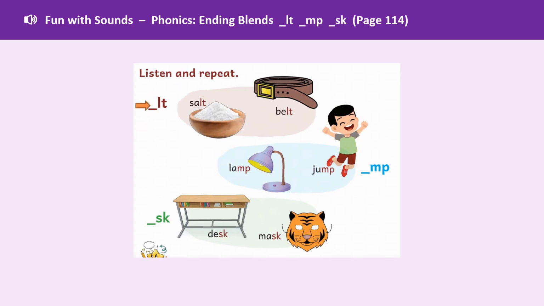Listen and repeat. Again, we are doing the ending blends with lt, mp and sk. Salt, belt. Mp, lamp, jump. Sk, desk, mask.